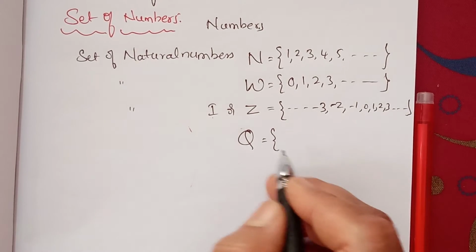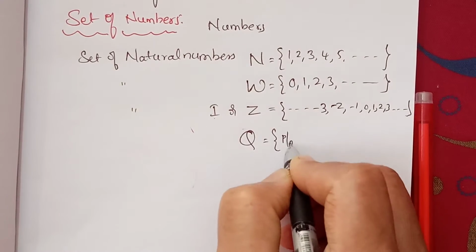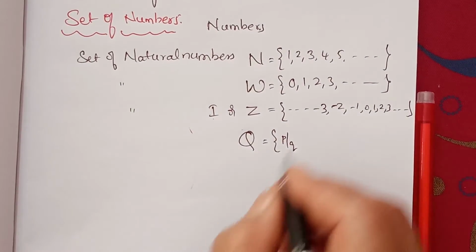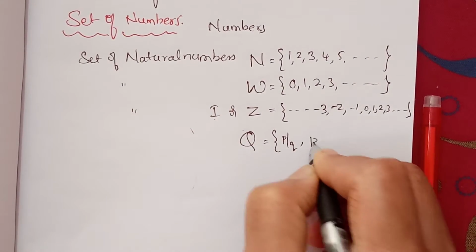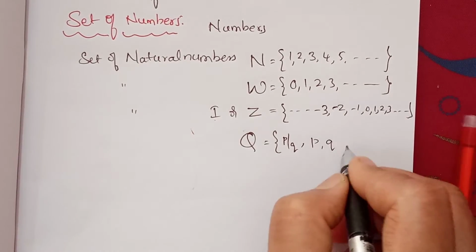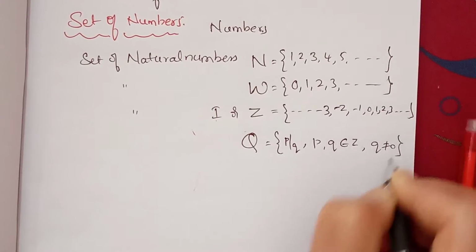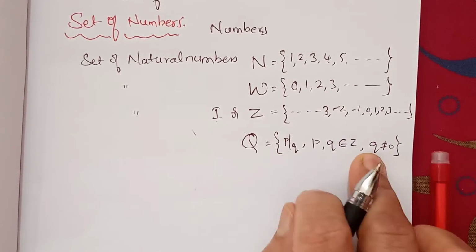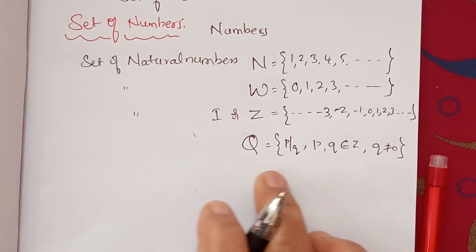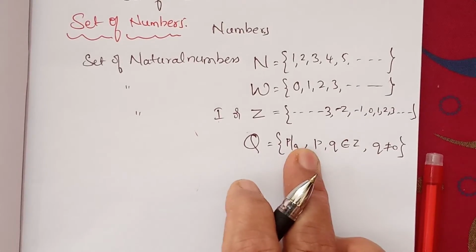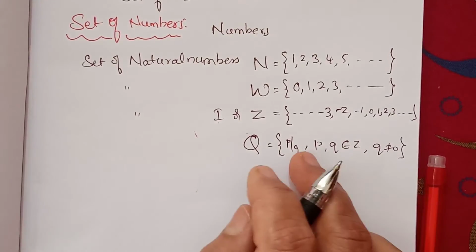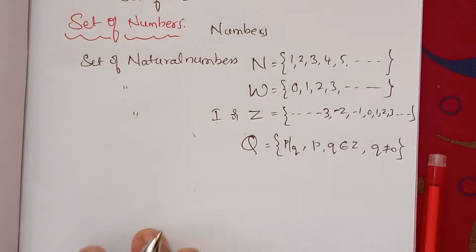So capital Q means P by Q form. The rational numbers are denoted by P by Q, where P and Q belong to Z and Q is not equal to 0. This is the symbolic notation of a rational number. What is symbolic notation? It's a set builder form. Set builder form we will once again discuss in this class.